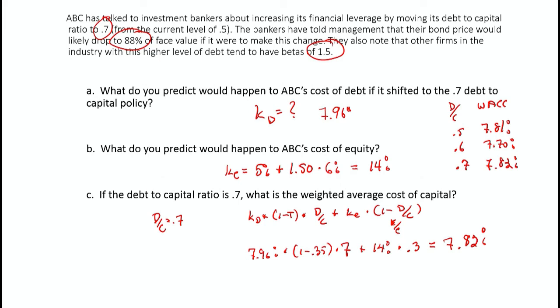So the whole notion here is that if we think about the relationship between the weighted average cost of capital and the debt to capital ratio, if I put the weighted average cost of capital on the vertical axis and the debt to capital ratio going up, it tends to go down, as we saw, and then starts to go up. And this would be the point at which the weighted average cost of capital is the lowest. So this would be the lowest weighted average cost of capital. And if it's the lowest weighted average cost of capital, it's also the point at which the max value of the firm